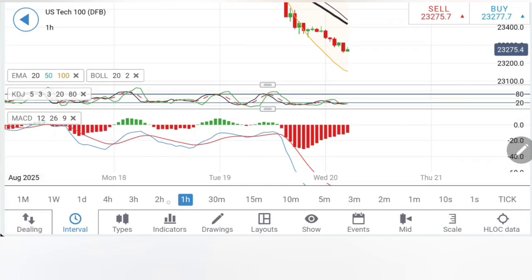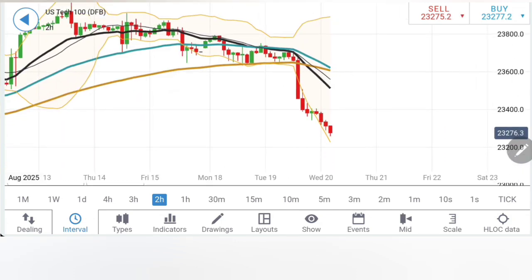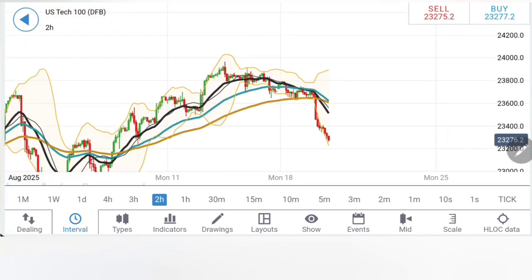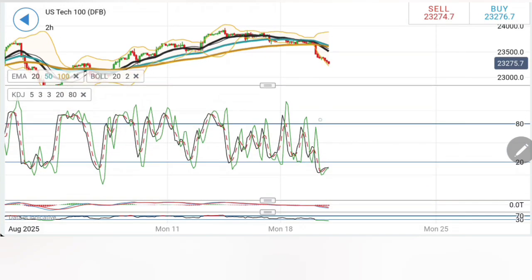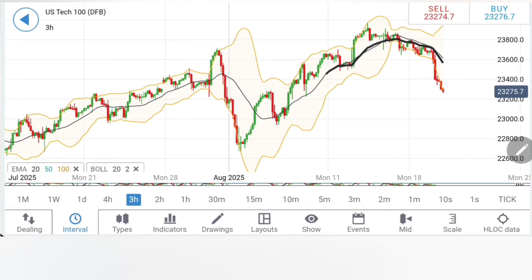Things are slightly oversold on the hourly charts, and hence a possible retracement cannot be denied. On the 2 hour chart, similar observation, lower highs, lower lows. And as I said, till 23,400 and 500 is not taken, it's not yet a reversal here. Moving averages crossing over here, trading sharply bearish. Things are oversold, be it the stochastic, MACD or RSI.